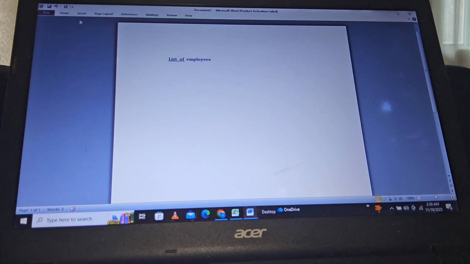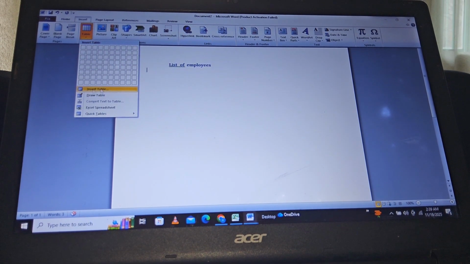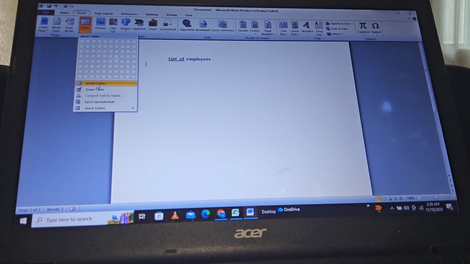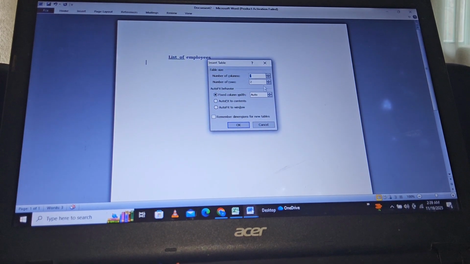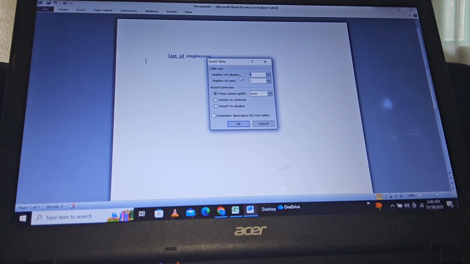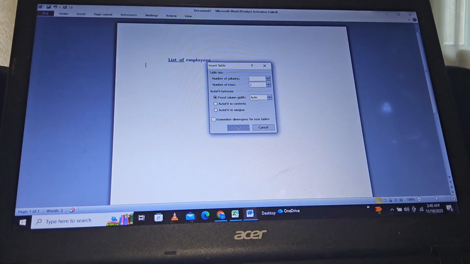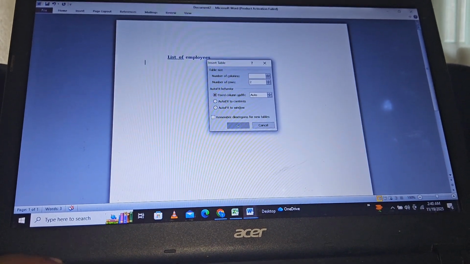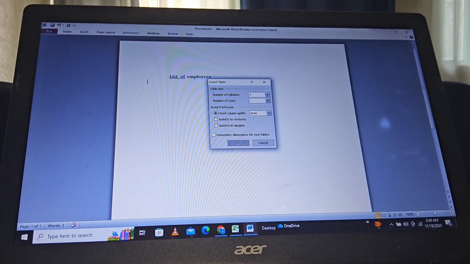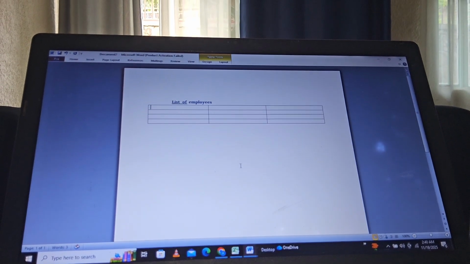the table. You go on the insert menu, press on the table. Now you're going to see insert table, draw table. You prefer insert. Now you're seeing the small table where you put the number of columns and the number of rows. You put the number of columns you want, depending on the list you're going to do. Let us put a 3, and you put a 4. Then you click on OK.